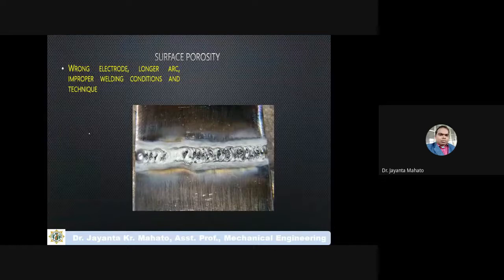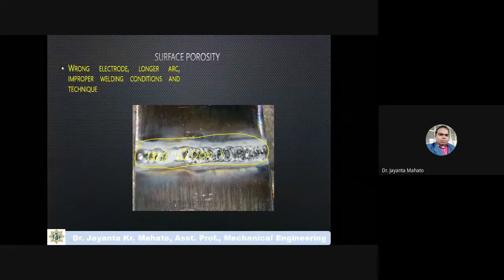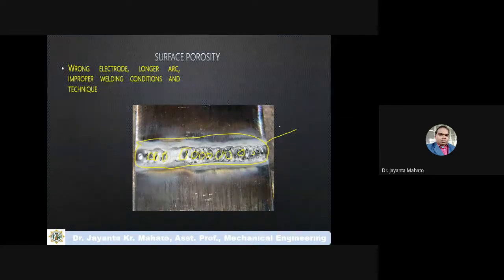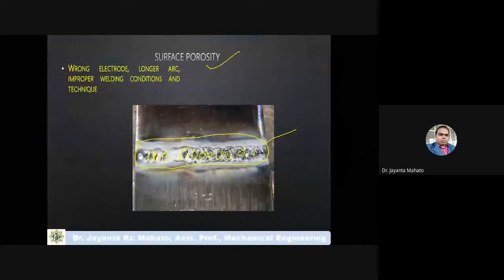porosity forms on the surface of this welding zone. This type of small pores may form on the surface of the welding zone due to gas. Okay, and these surface pore defects are known as surface porosity defect.